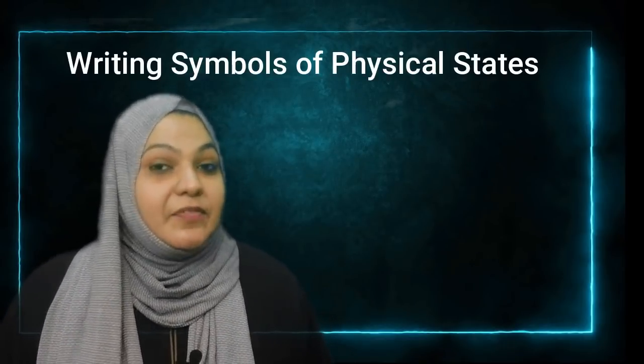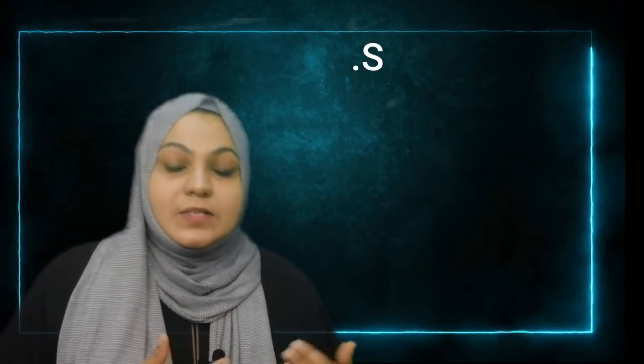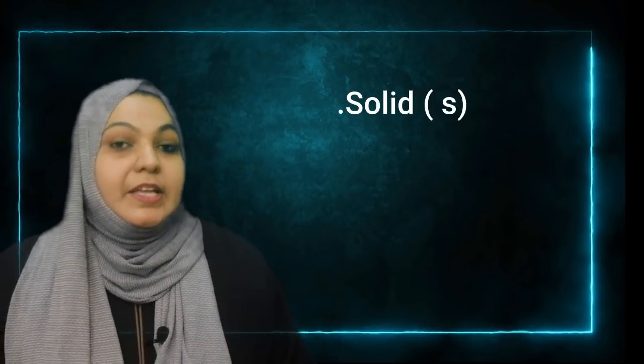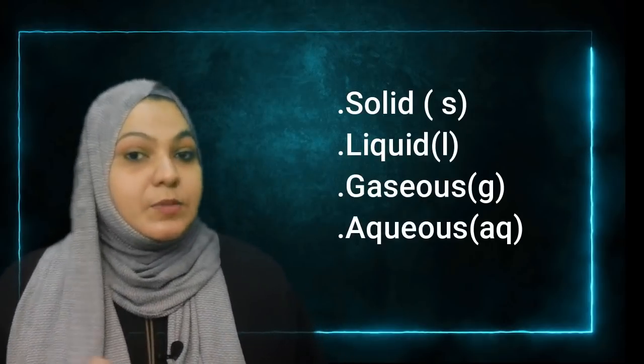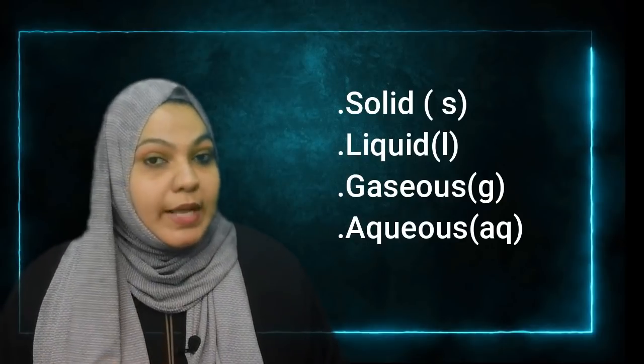To make a chemical equation more informative, we have to write the physical state of each reactant and product. Physical states can be solid, liquid, gaseous and aqueous. That means if anything is in water, that is called aqueous. For example, salt: if we dissolve salt in water, we get salt solution. If a reactant or product is solid, it can be represented by small s. If it is liquid, small l. If it is gaseous, small g. If it is aqueous, small a q.